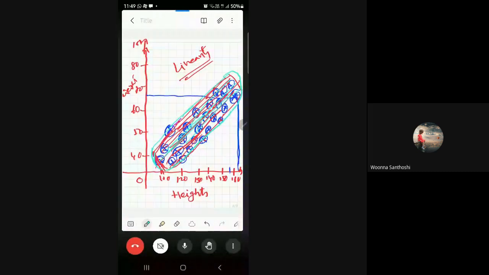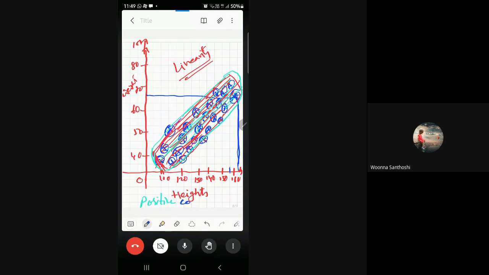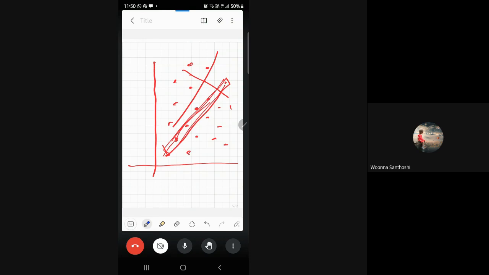If the linear line starts from origin and travels towards infinity, remember, it travels towards infinity through a linear line, then we can say that there exists positive correlation between height and weight. So in this example, this forms positive correlation.